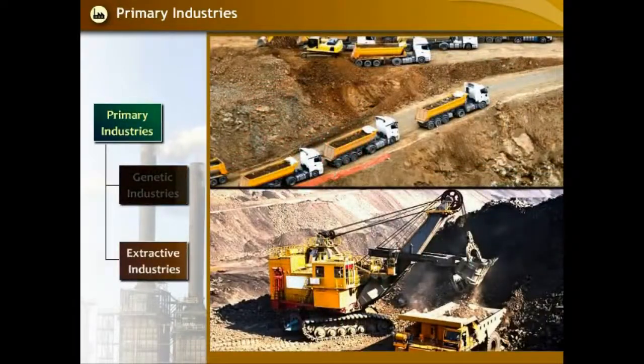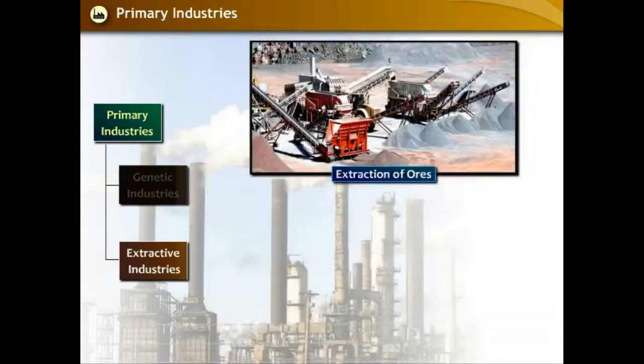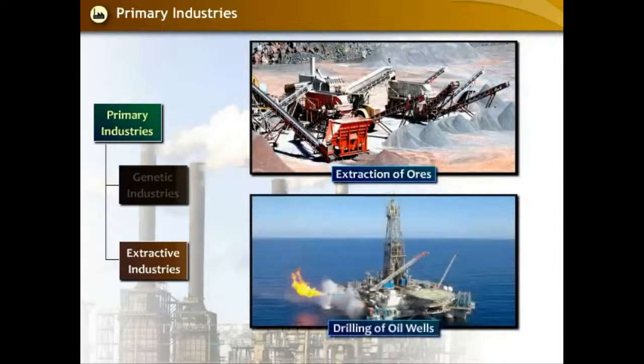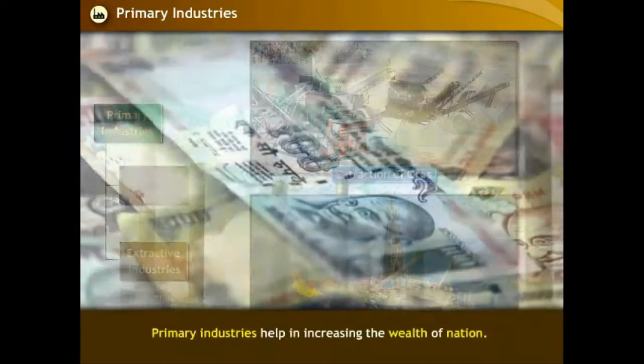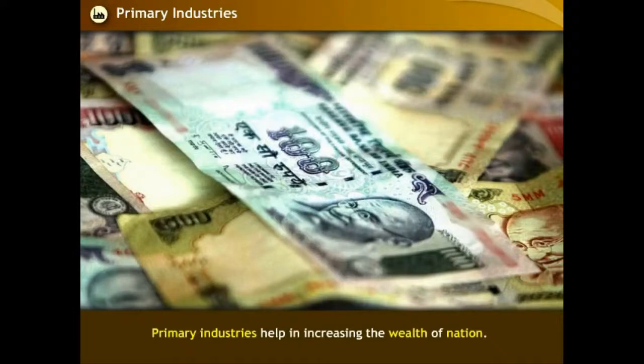Extractive industries are the types of primary industries which carry out extraction of different raw materials and ores from the earth. Examples include extraction of ores, drilling of oil wells, etc. Primary industries help in increasing the wealth of the nation.